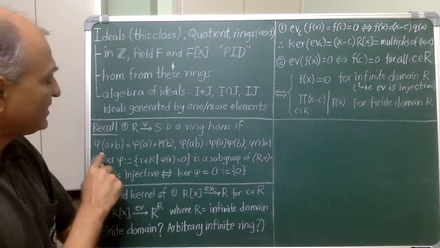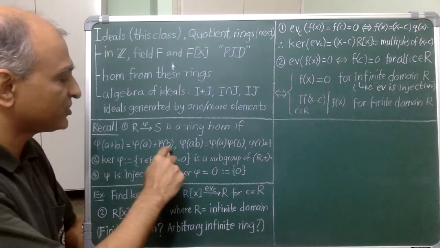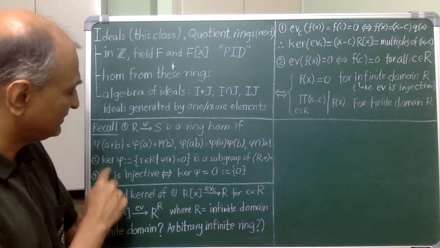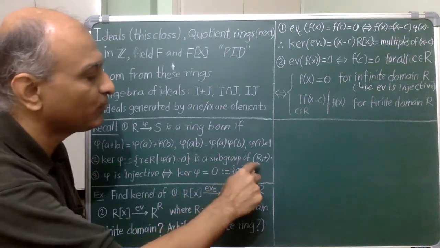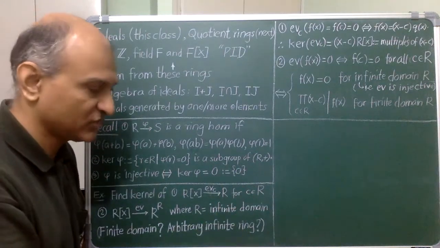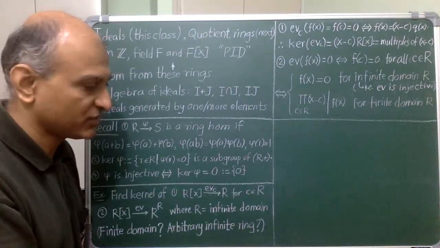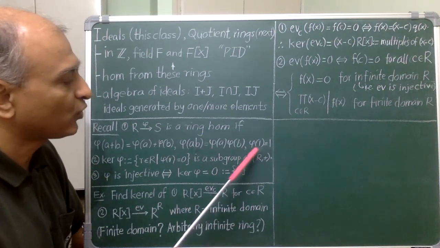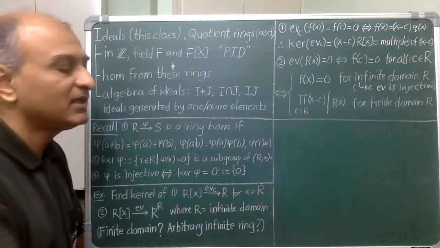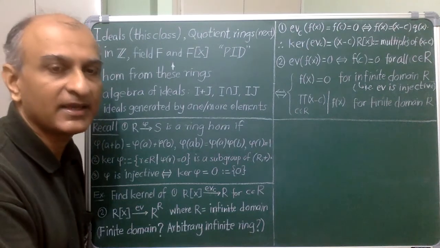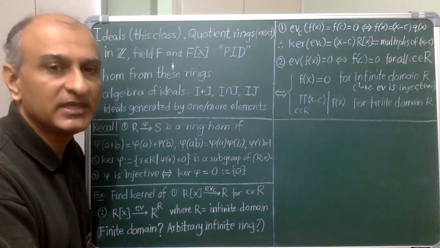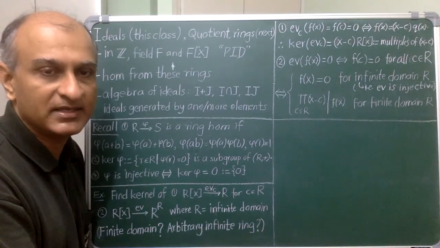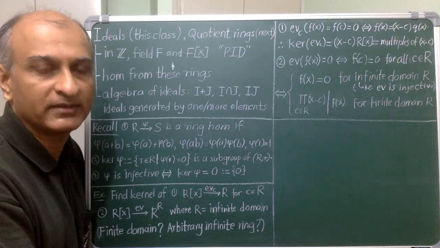So if phi is a homomorphism, then the first condition already implies that the kernel of phi is a subgroup of R under addition, as we already saw. So now the next question is, do the remaining two conditions for a homomorphism have any implication on what the kernel of phi can be? This is going to lead us to the definition of an ideal, so please think about this for a moment.